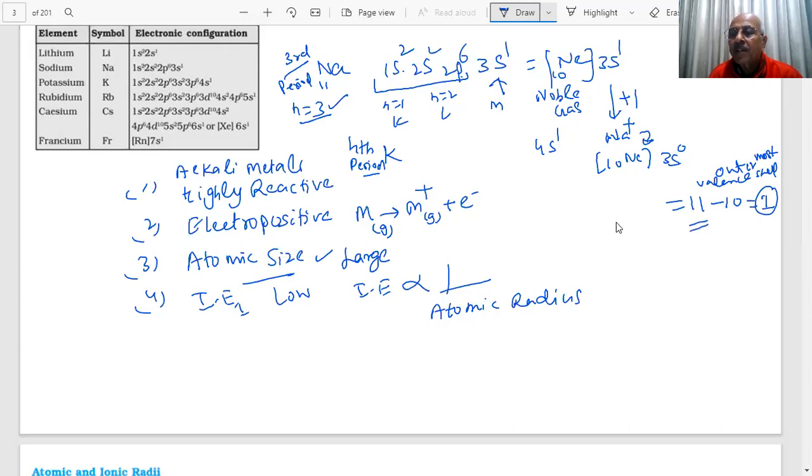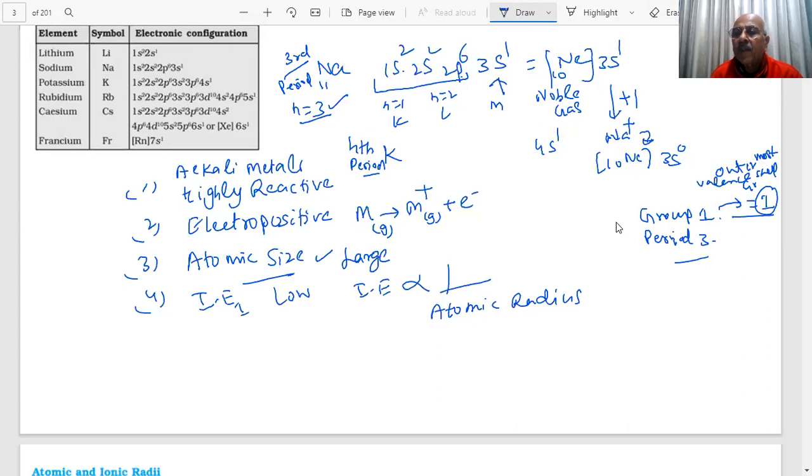This is the atomic number. What group is it? It is group 1. Put it like this: a group 1 element, and period 3. Group 1 element means it will have 1 electron in the valence shell.